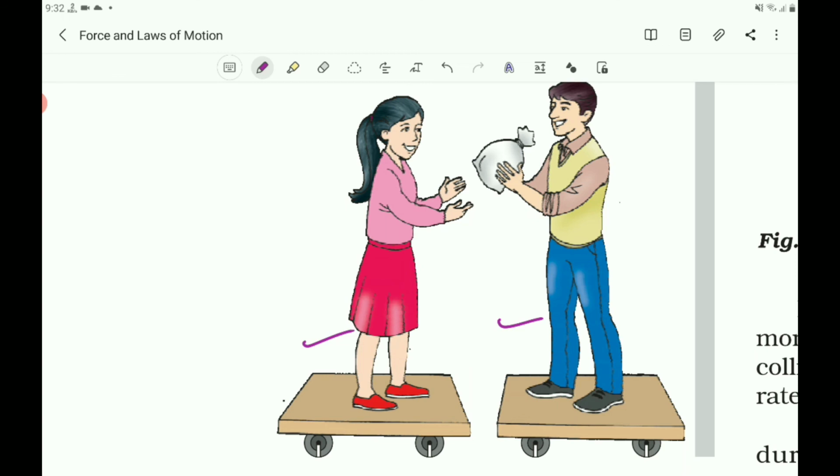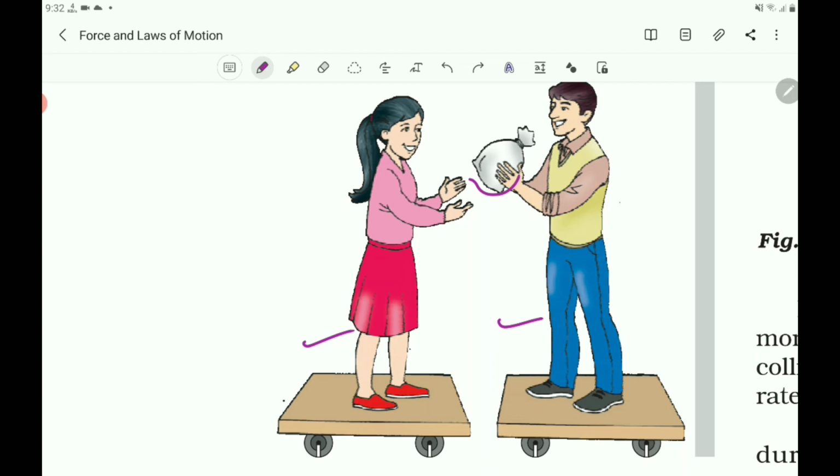Ask them to play a game of catch with the bag, and observe that each of them receives an instantaneous reaction as a result of throwing the sandbag. You can paint a white line on the cart wheel to observe the motion of the two carts.